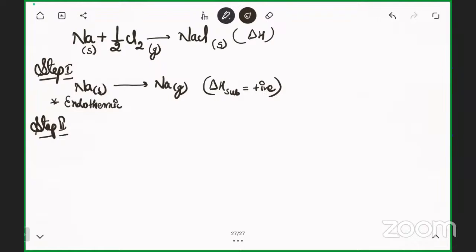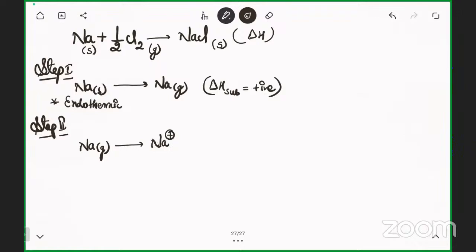Step second is now sodium gas converting into sodium ion. If it is converting into sodium ion, there must be ionization energy. Ever heard about ionization energy? When any atom is giving out an electron, it requires energy.